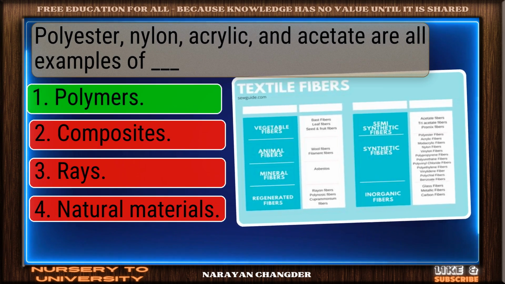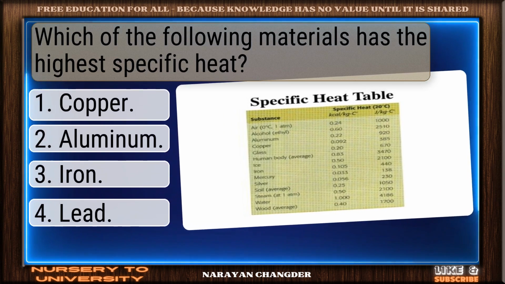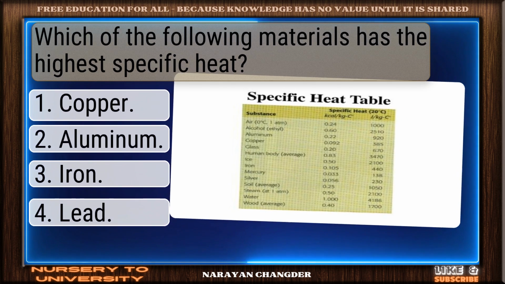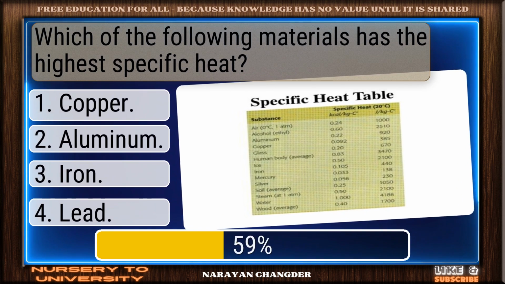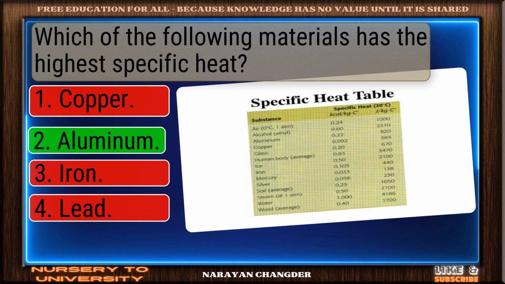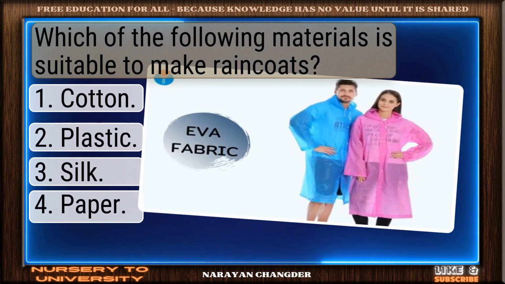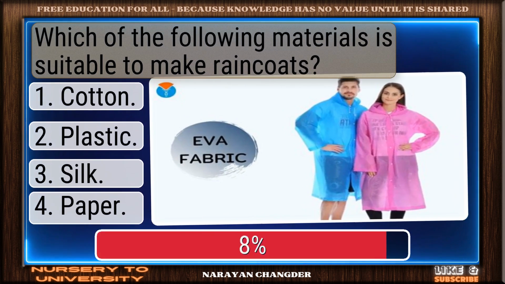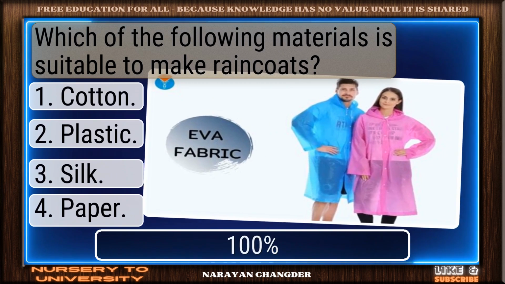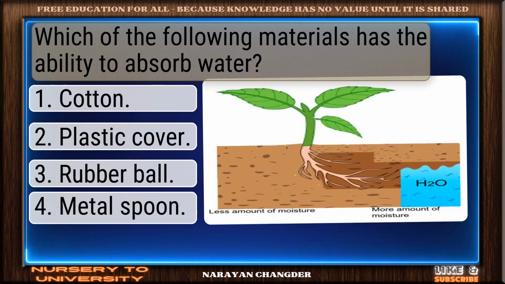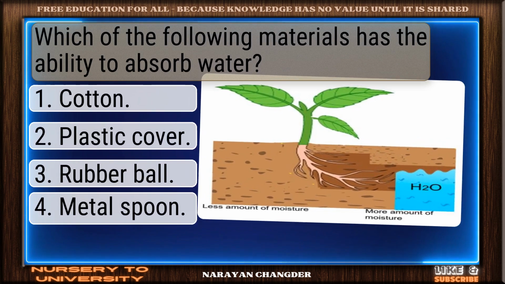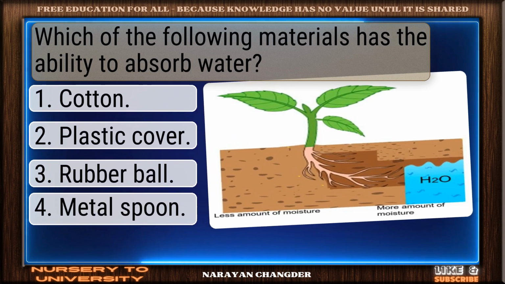Correct response, polymers. Which of the following materials has the highest specific heat? Well expressed, aluminum. Which of the following materials is suitable to make raincoats? Well done, plastic! Which of the following materials has the ability to absorb water?